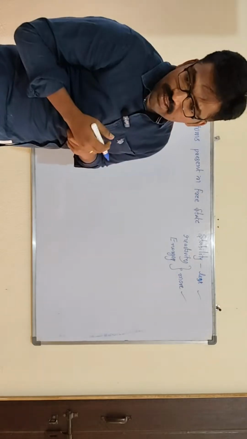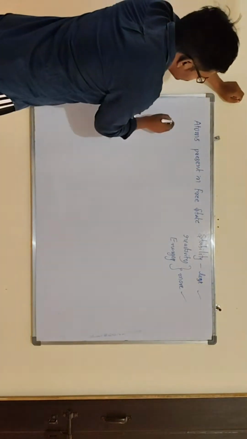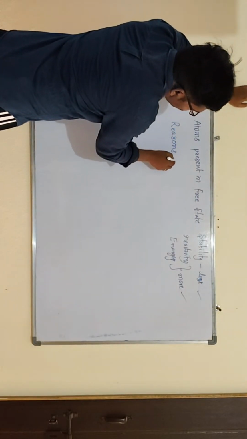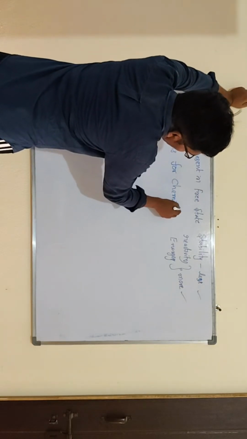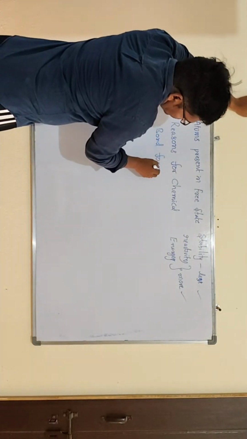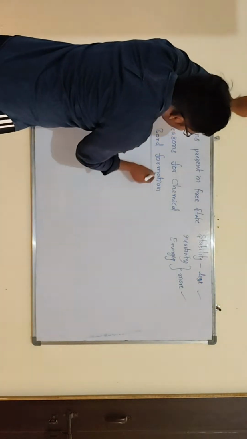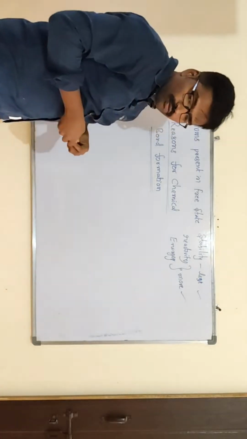What are the key reasons for chemical bond formation?